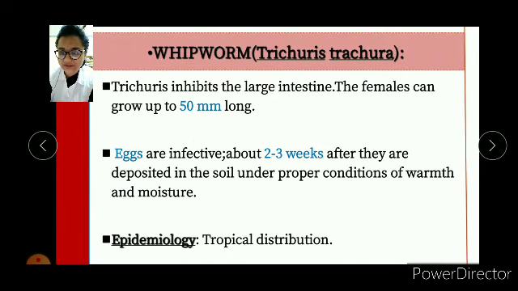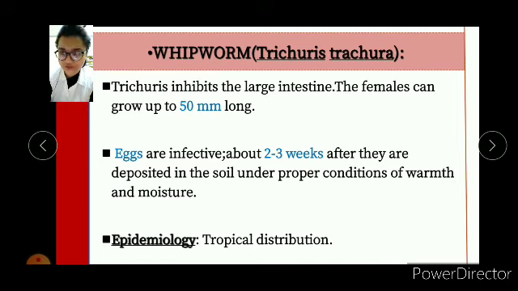Then the next page, that is whipworm, Trichuris trichiura. Trichuris inhabits the large intestine. The females can grow up to 50 millimeter long and eggs become infective about 2 to 3 weeks after they are deposited in the soil under proper conditions of warmth and moisture.